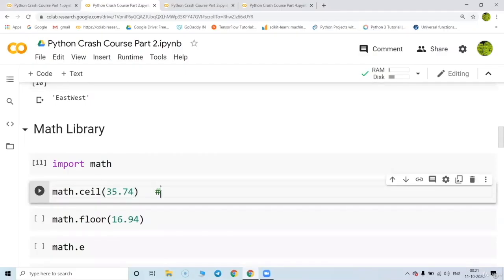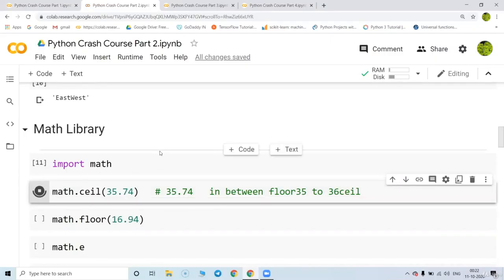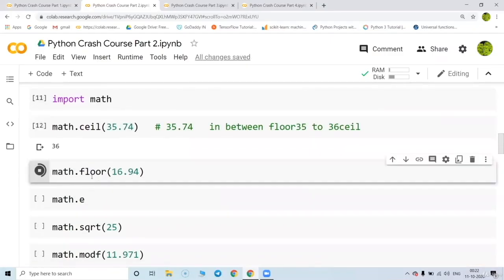Now suppose I take 35.74, this value is basically in between two values, in between 35 to 36. So whenever I write a floor, the floor will be 35, and whenever I want to write a ceil, the ceil will be 36. Okay, great. So whenever I want to check for a ceil, it is 36, and the floor value is always the lower value than that.